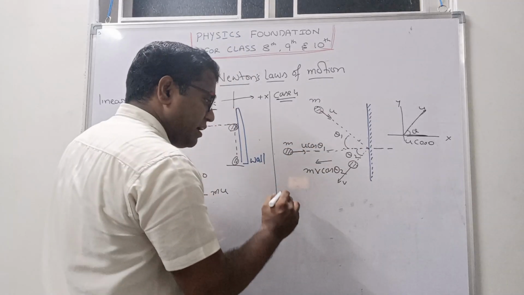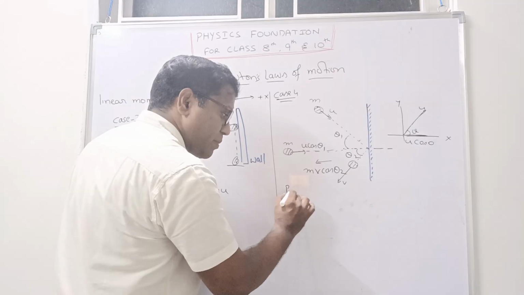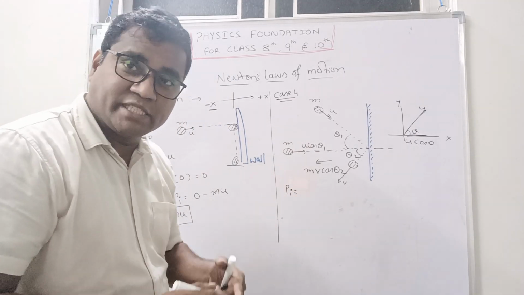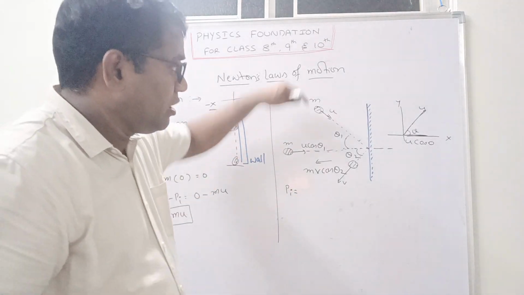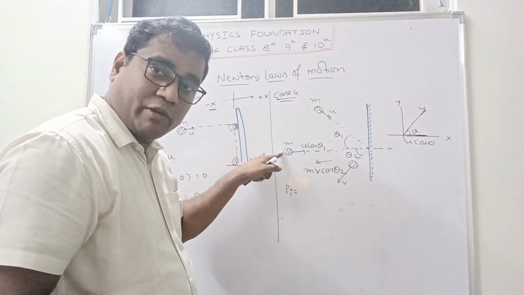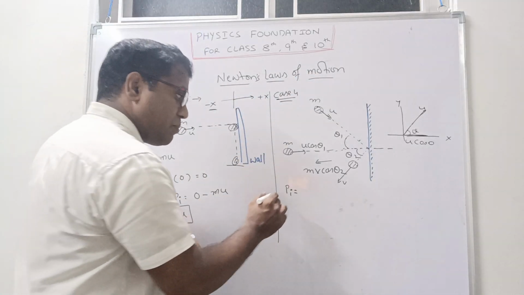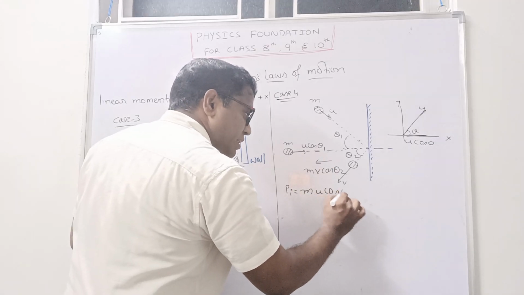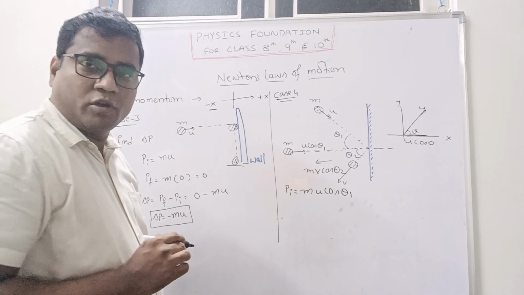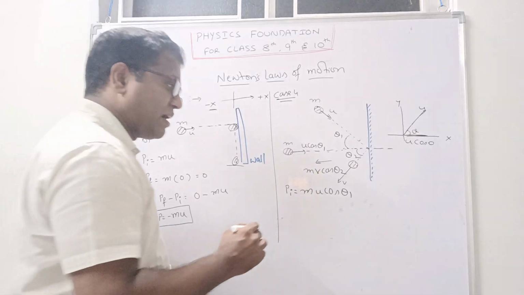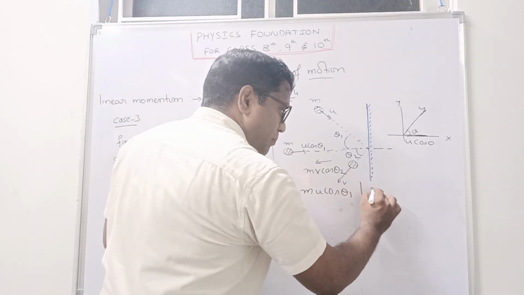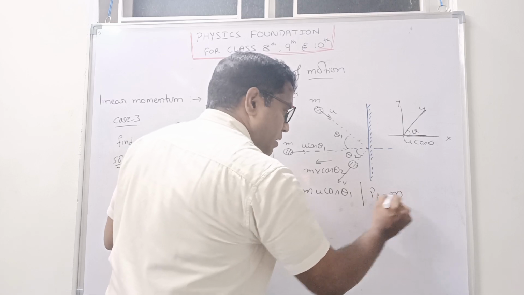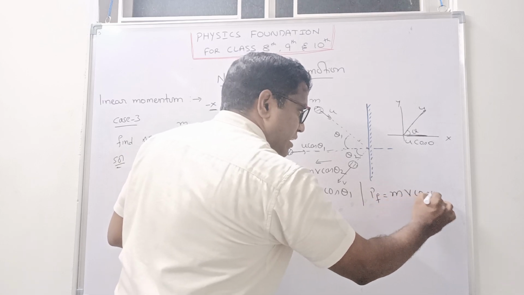So again I will write initial momentum. What is initial momentum? Mass into velocity. Which velocity? Not this velocity. We have to consider this velocity, right? So mass into velocity. What is velocity here? u cos theta 1. And what is final momentum? PF. PF is equal to m v cos theta 2.